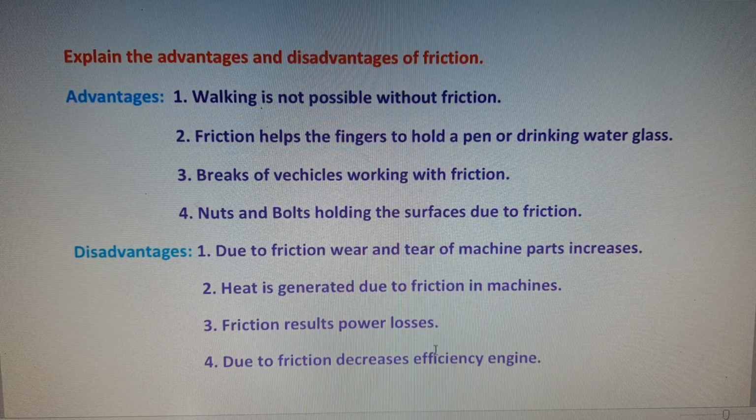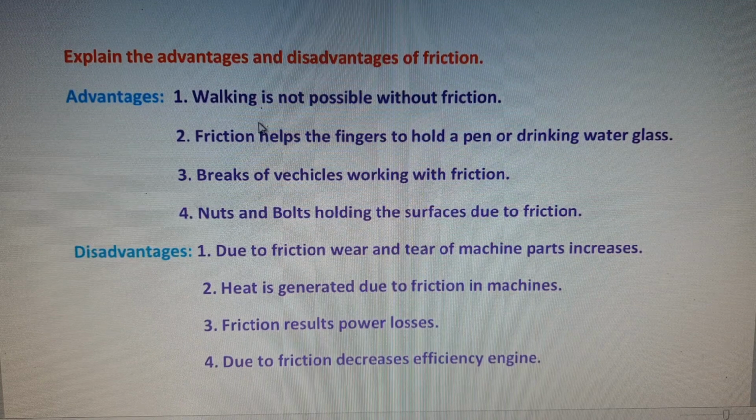So in laws of motion, the important 4 marks question is: explain advantages and disadvantages of friction. In this one, from the examination point of view, we can write 2 points for advantages and 2 points for disadvantages. So first, we can write about the advantages.